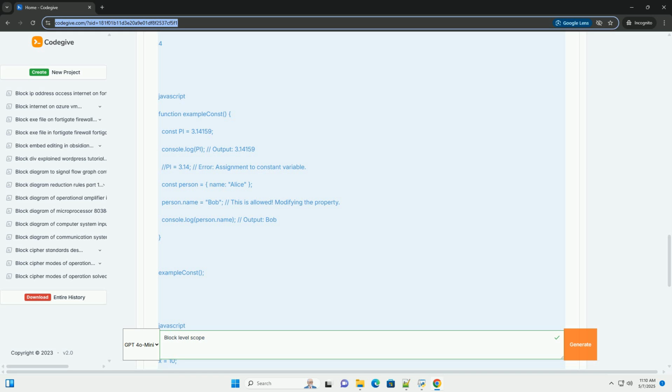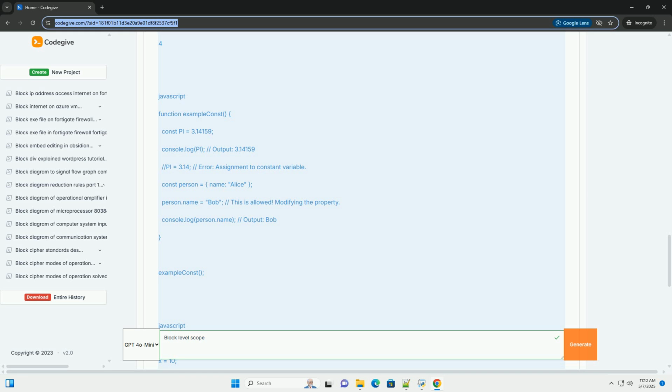Output: Now, i is only accessible within the for loop's block. Trying to access it outside the loop results in a reference error. This is because let restricts the scope of i to the curly braces that define the body of the for loop. Let's revisit the setTimeout example using let. Output.